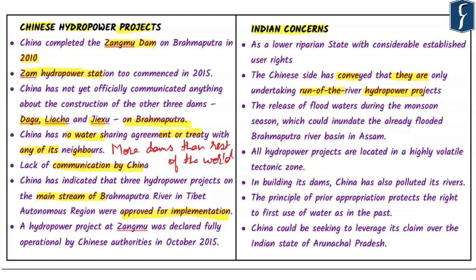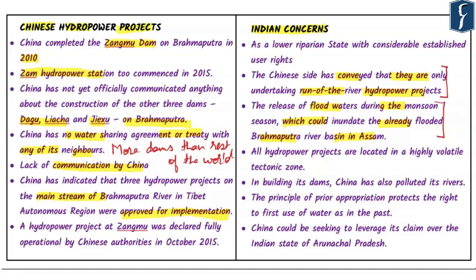Another important feature of these hydropower projects established by China is that when they release water during the monsoon season, it can actually inundate the already flooded Brahmaputra river basin in Assam. There is much apprehension that the Brahmaputra may lose silt, which makes the plain in its basin fertile, because of the sediments being trapped in the dams. So we can see there are two kinds of problem. First, there is lack of communication and hence lack of predictability, and in this sense this has led to lack of trust as well in terms of Chinese intentions.